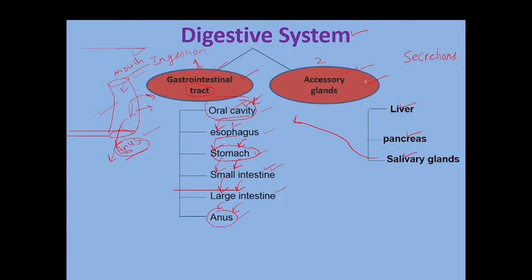And there are several glands which help in the digestion of food by forming different secretions, and these are the liver, pancreas and salivary glands.